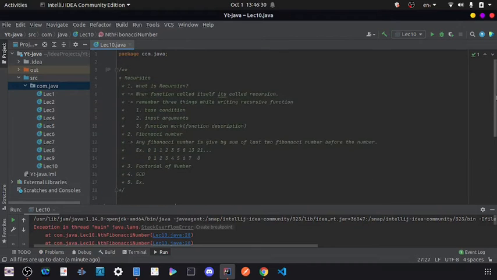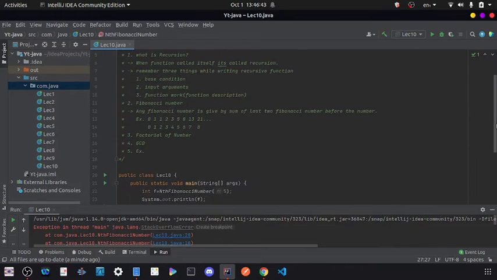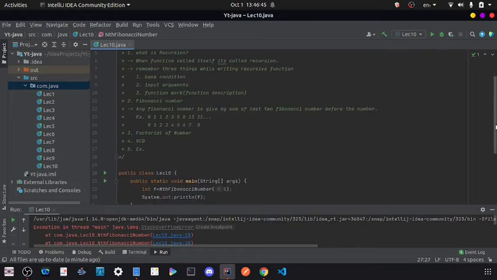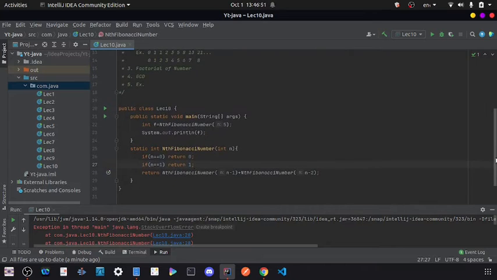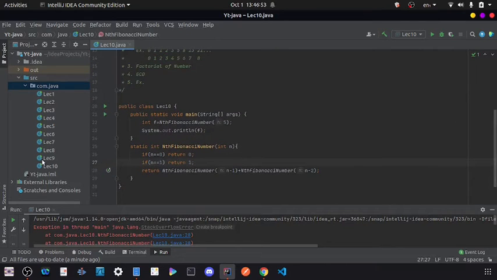Okay, so these three are the main important things, and function description we will see in today's video. I am not sure, if you want to see what is function description, this is not any usual thing. We will see in the next coming video what is function description, or let's just see in the last video.